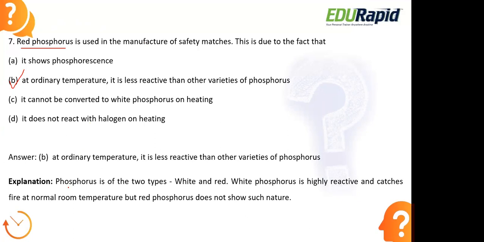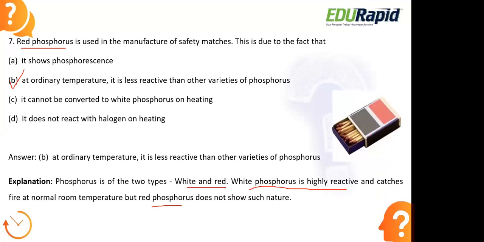Basically phosphorus is of two different types, white and red phosphorus. This white phosphorus is highly reactive even at room temperature. Even if we are placing this white phosphorus at room temperature, it can catch fire. But this red phosphorus does not show any such reaction. But when we start striking this matchstick, there is a presence of red phosphorus at the end of the matchsticks, right?